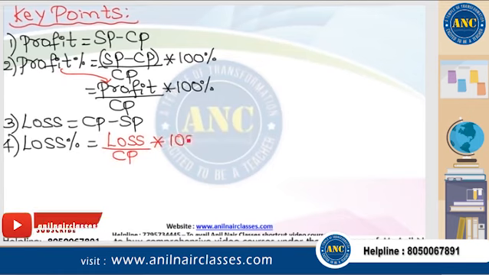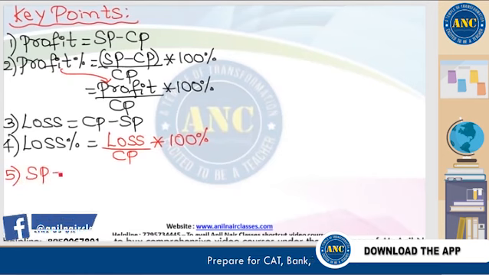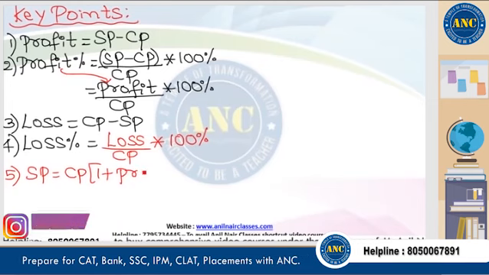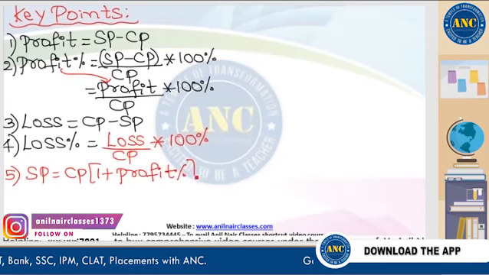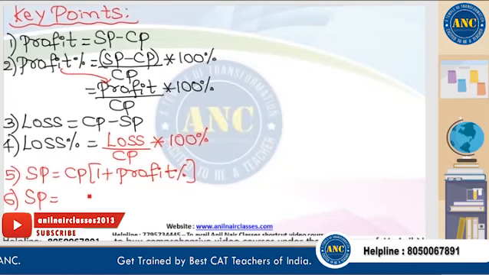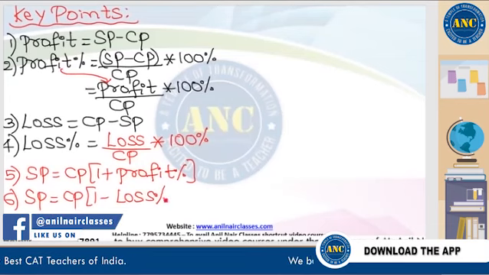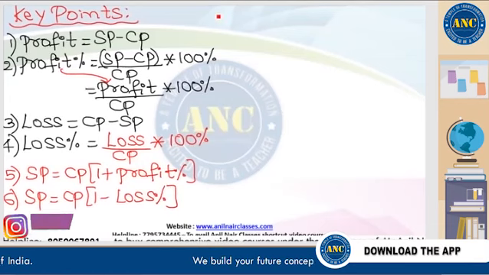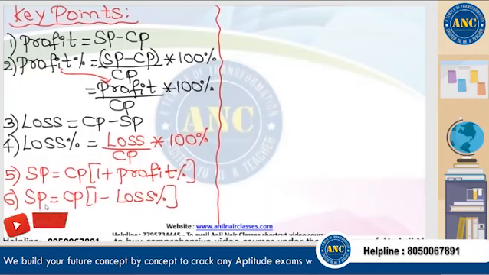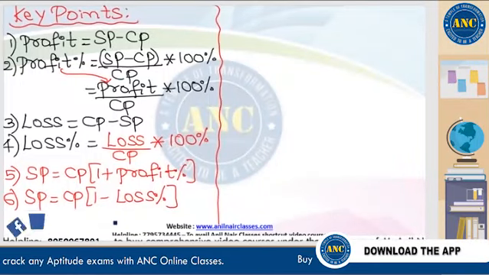Denominator is CP into 100%. Just keep on listening, sir. Fifth notation: selling price is also given by the notation cost price into 1 plus profit percentage. Similarly, selling price is again also given by the notation cost price into 1 minus loss percentage. The same selling price can also be given by the notation cost price into 1 minus loss percentage, right?